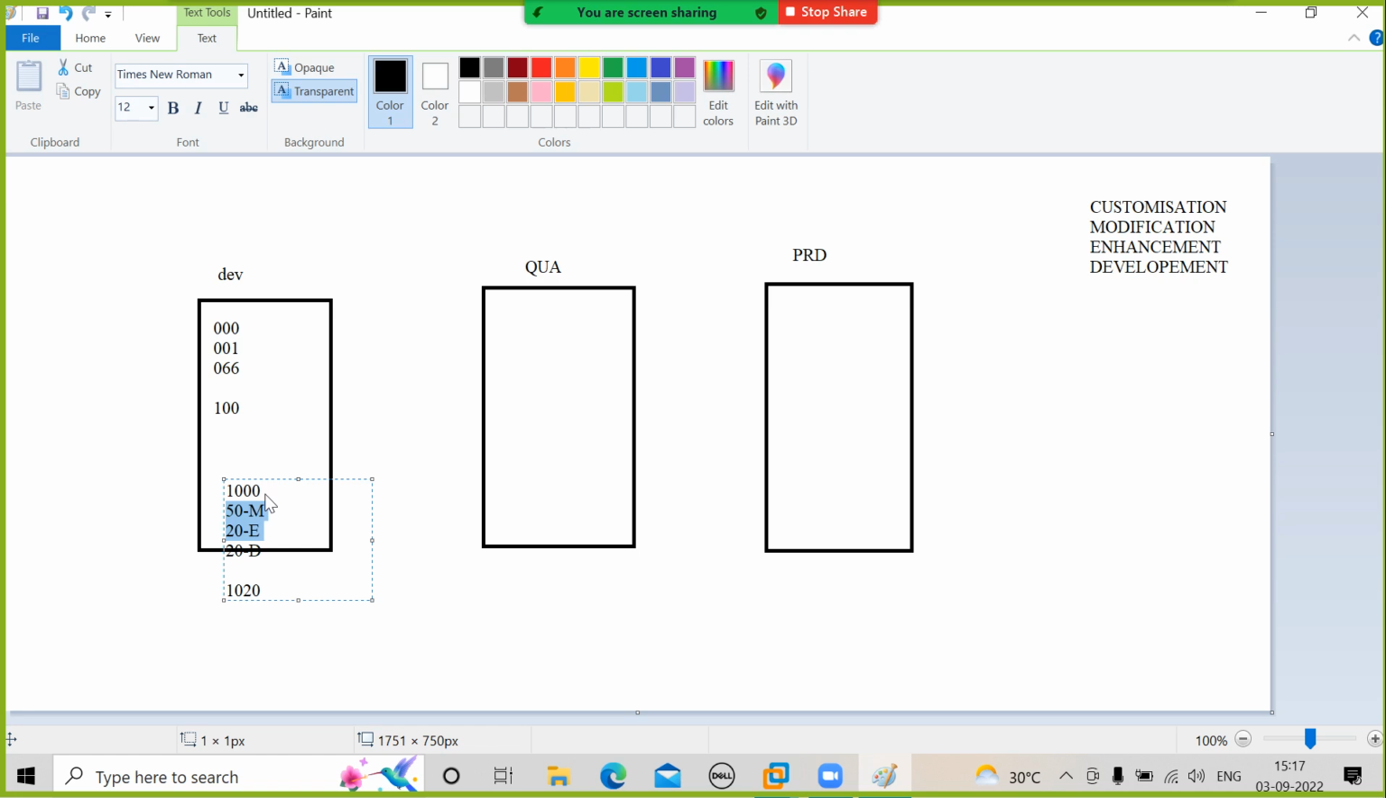Development means there is no such program; you are creating a new program. The modifications and enhancements are already there. So what is the total number of programs? Please react. Yes or no? 1020, or am I wrong? What is the total number of programs in my development system now? Anyone give me the number?